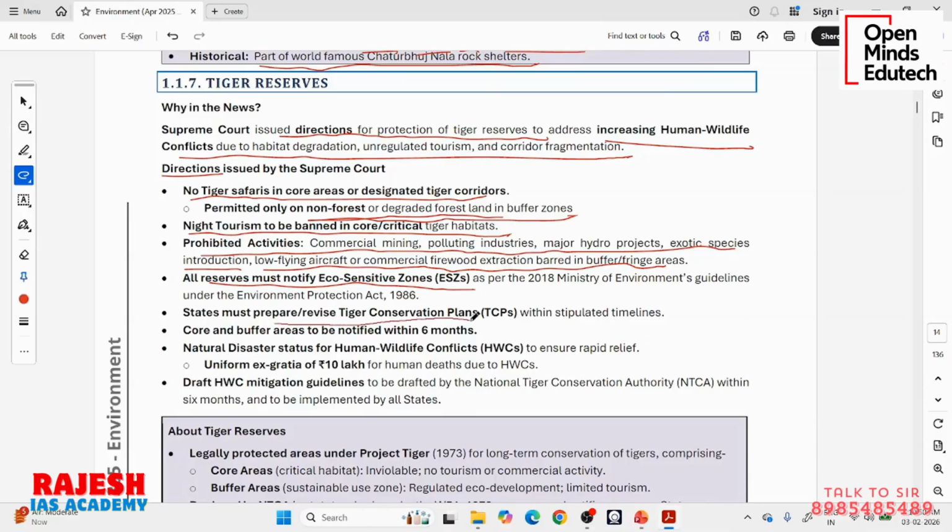States must prepare revised tiger conservation plans within stipulated timelines. Now the Supreme Court is telling them, no, now you take care. The Supreme Court is giving very clear guidelines to all states and authorities to implement all the protection measures. Core and buffer areas to be notified within 6 months. Natural disasters, status of human-wildlife conflict to ensure rapid relief.